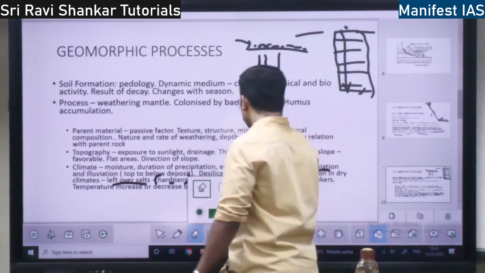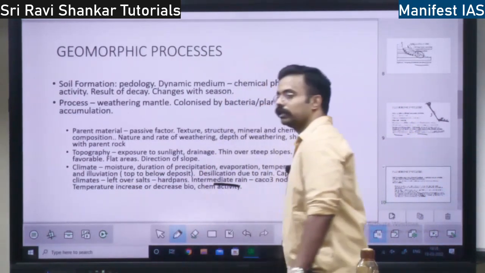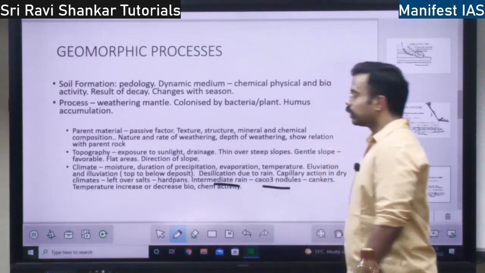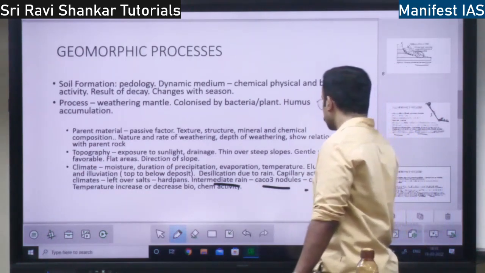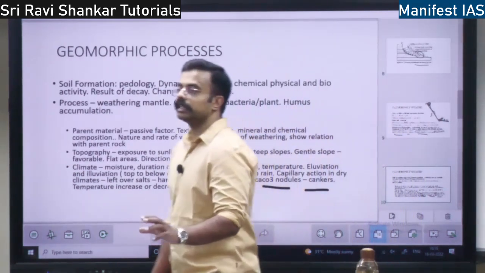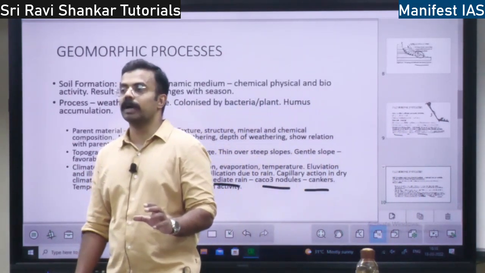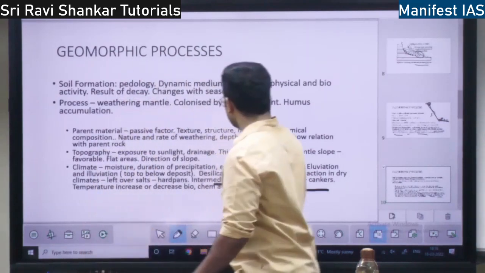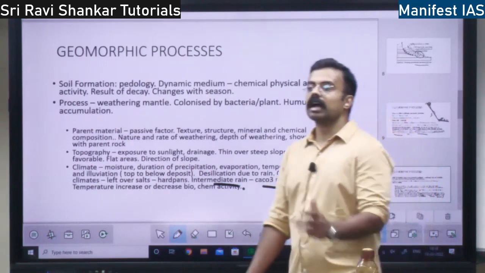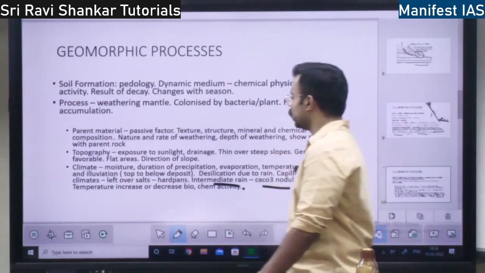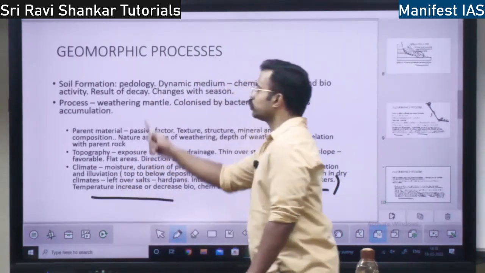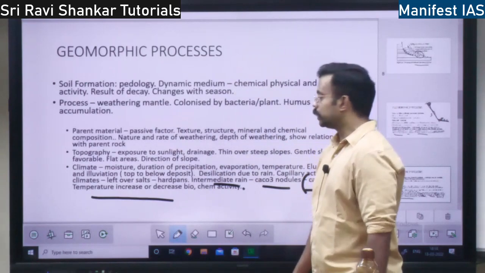Also, if there is a region of intermediate rain, if there is average rain in a region, there will be conchar nodules or CaCO3 nodules. So if a region is rich in CaCO3, calcium carbonate, when there is rain in that region, it will lead to conchar formation. Conchar type of soil will form in those regions. So temperature increase or temperature decrease also affects the soil formation.